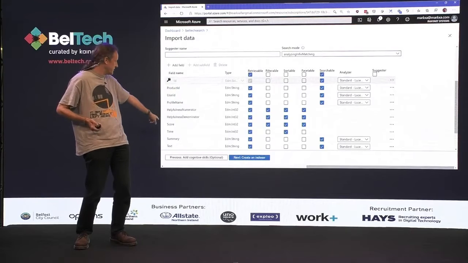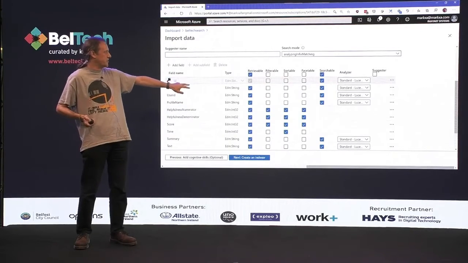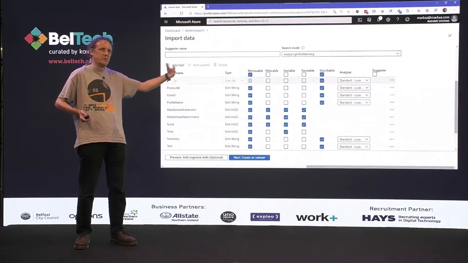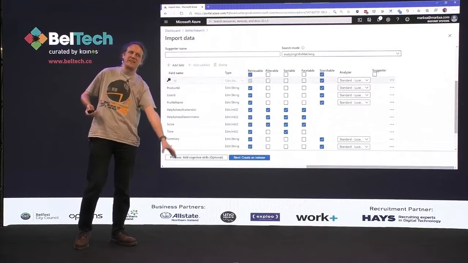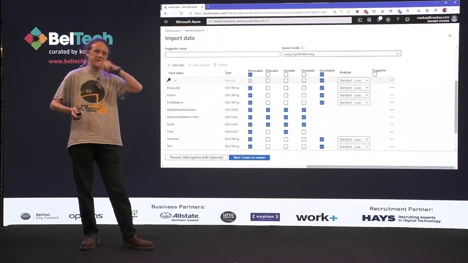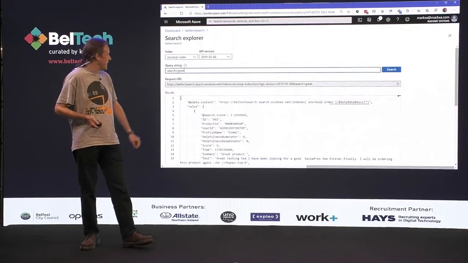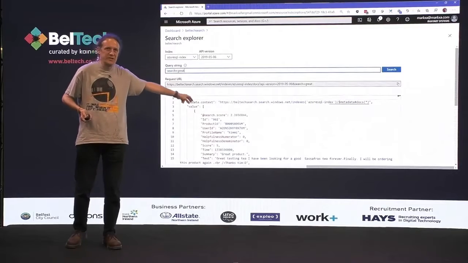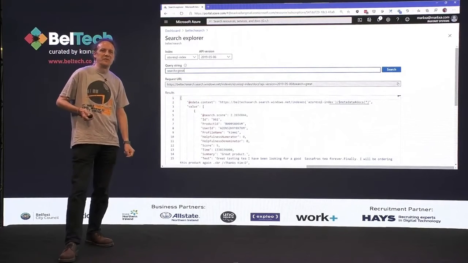So for instance, we want to just sort on the time, but we don't want to search that. And we can also say which ones we want to filter by. So for instance, we want to filter on 1, 2, 3, 4, 5 stars, and which ones we want to have as our facets down the left-hand side if we're doing that sort of search. So we tick a few boxes there. Hey presto, we can then go in and search for anything with the word great in it, and that will return us all the information there for reviews that contain great.